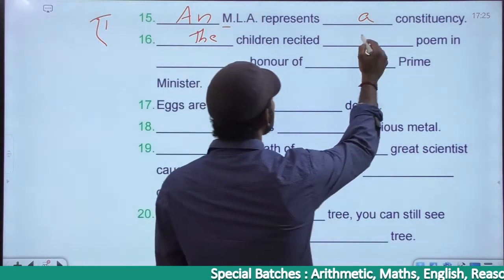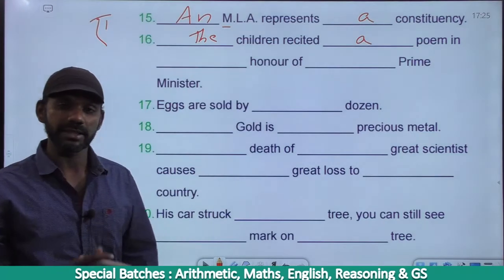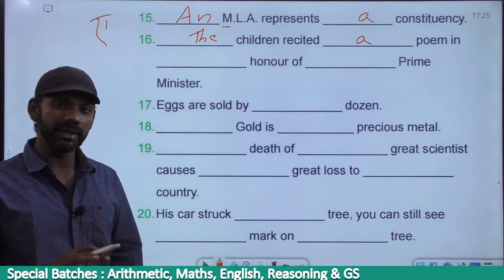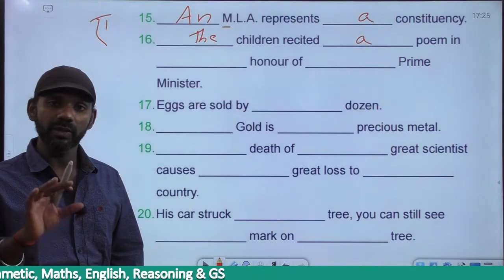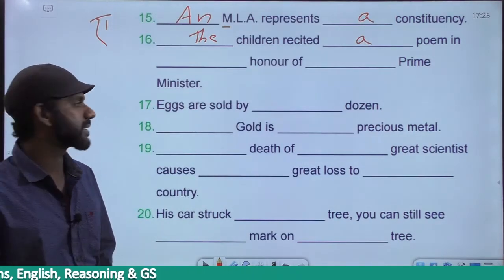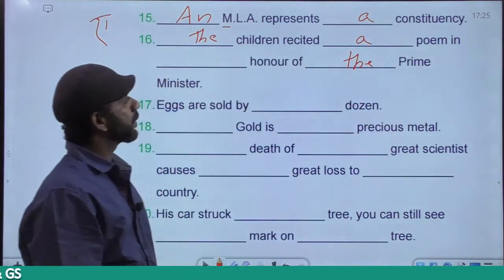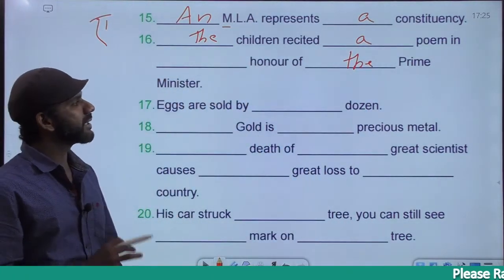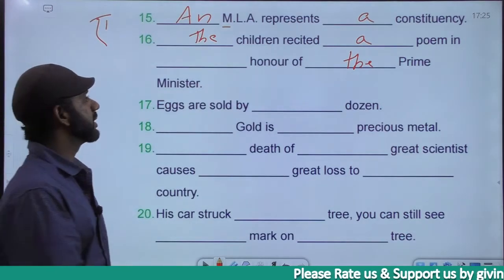The children recited a poem in dash honor of dash prime minister. It must be the prime minister, very unique. Right? Only one prime minister, very specific. So it must be the prime minister, undoubtedly. Now, the children recited a poem in dash honor of the prime minister.